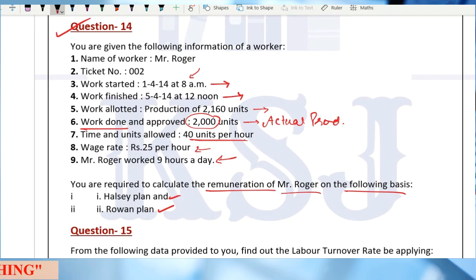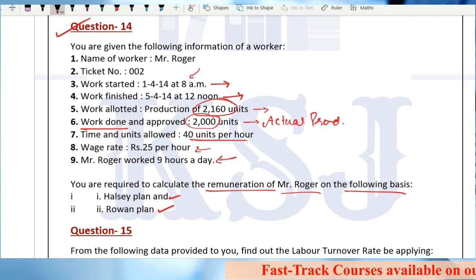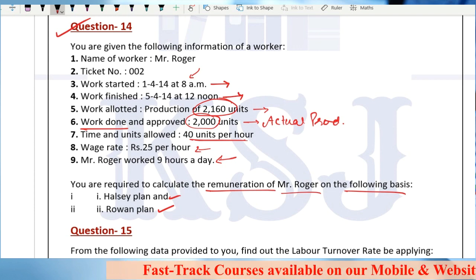Now, sir, what is the role of this 2160 units? Nothing. This is just to confuse you, right? Because the standard time is to be calculated for 2000 units.